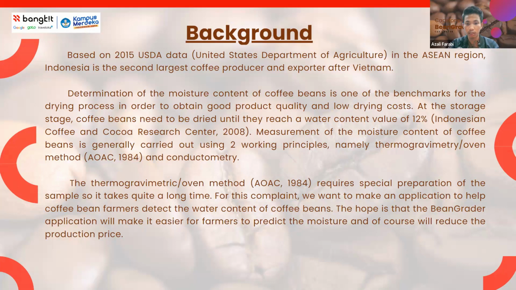Measurement of the moisture content of coffee beans is generally carried out using two methods. The first one is the thermogravimetric or oven method, which was found in 1984, and the last one is conductometric. The first method, the oven method, requires special preparation of the sample, so it takes quite a long time. For this problem, we want to make an application to help coffee bean farmers detect the moisture of coffee beans. We hope the Bin Grader application will make it easier for farmers to predict the moisture, and of course reduce the production price.